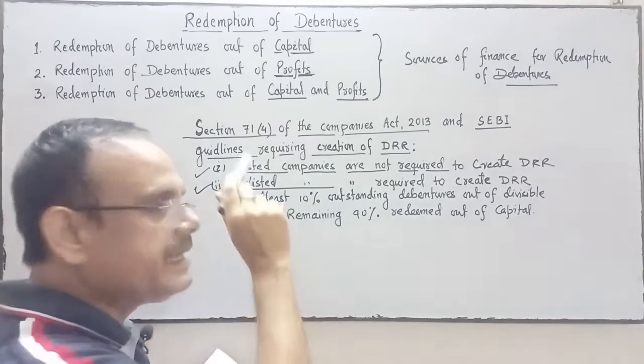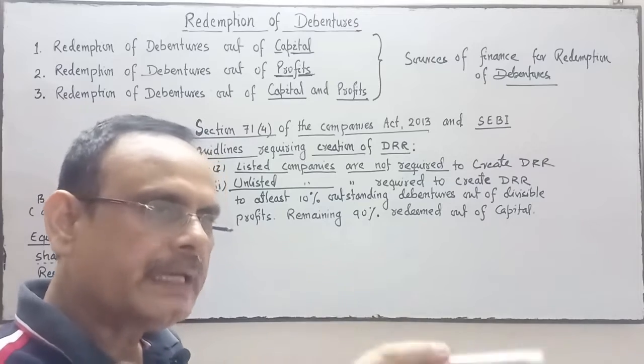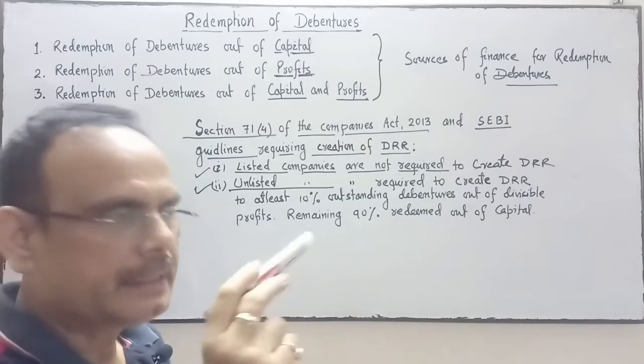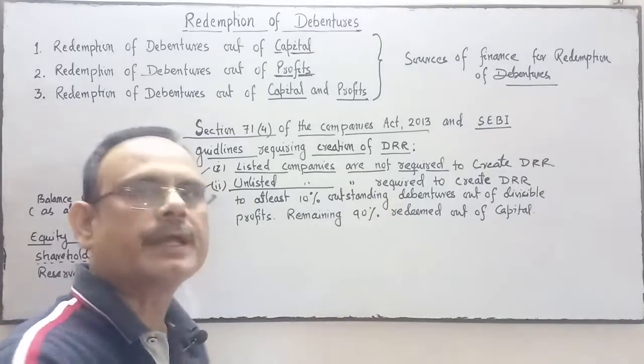Now, second is an unlisted company. If the company is not listed in the stock exchange, then that company is required to create DRR.